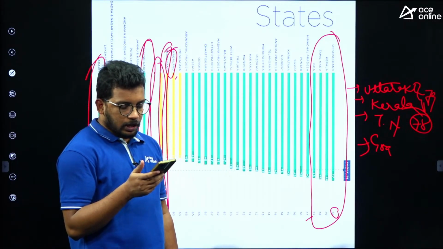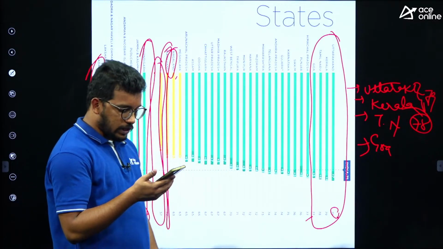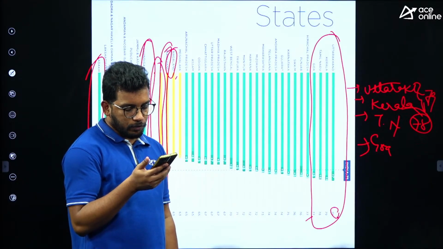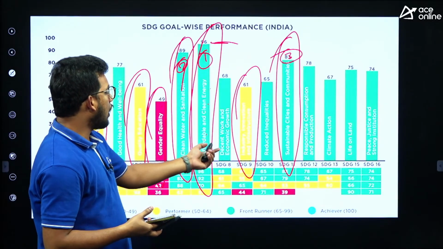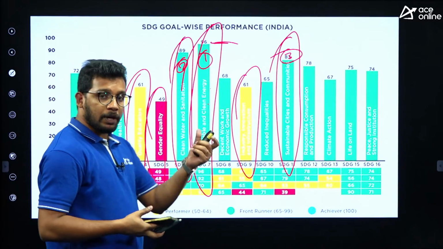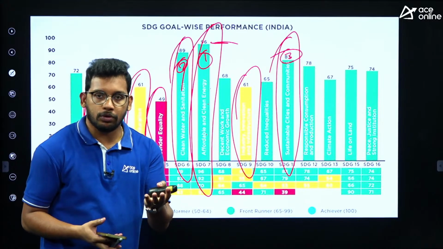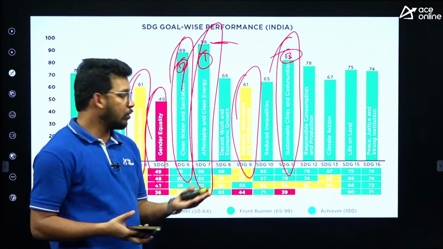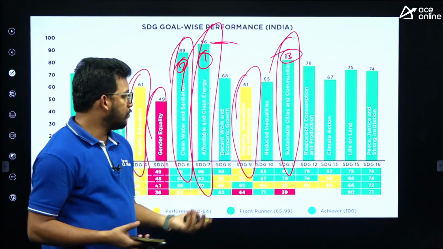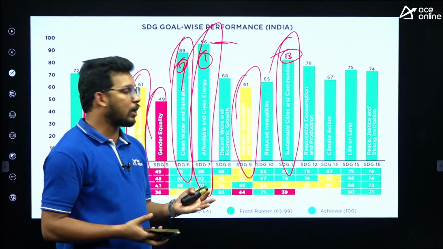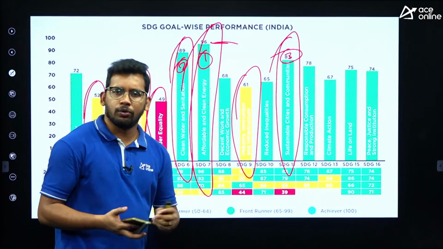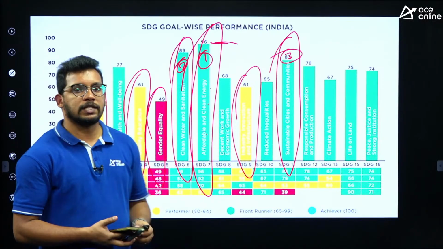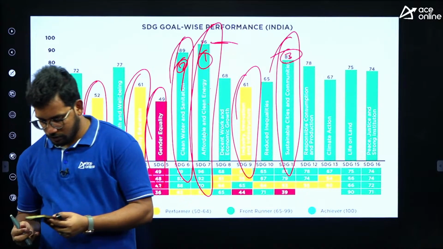Does nuclear energy production come under the Sustainable Development Goals? Yes, it comes under affordable and clean energy. Affordable energy means paying the least amount, so it includes coal also, not only others like solar. Affordable energy also covers thermal as well as nuclear. So this is covered under Sustainable Development Goal 7.